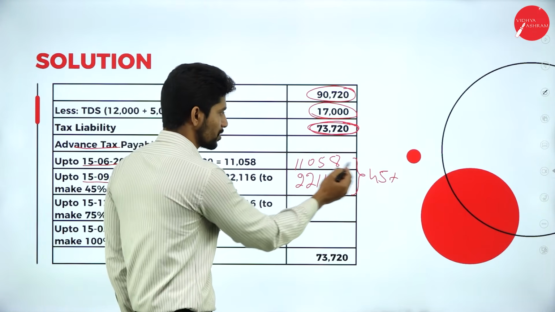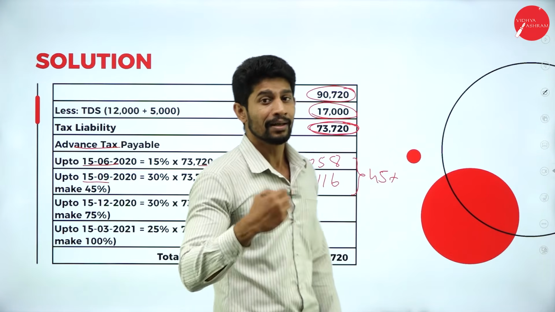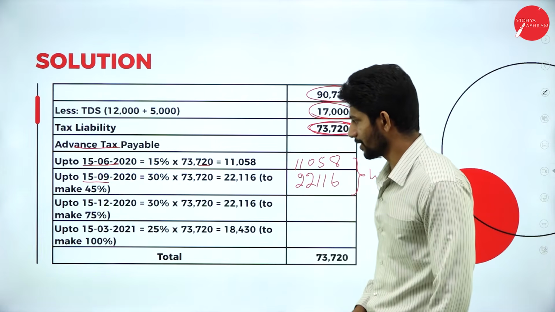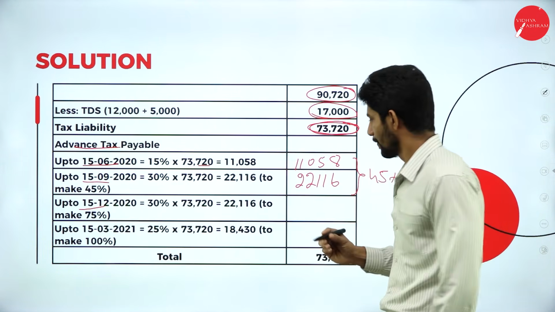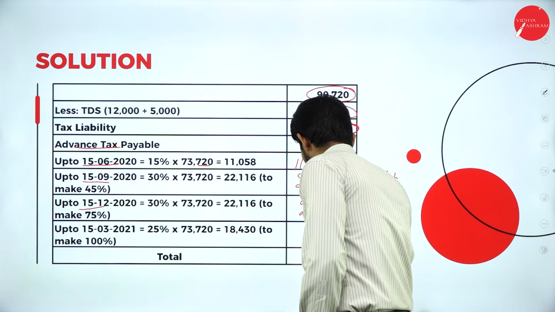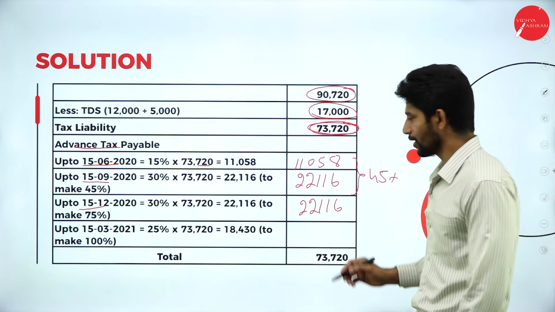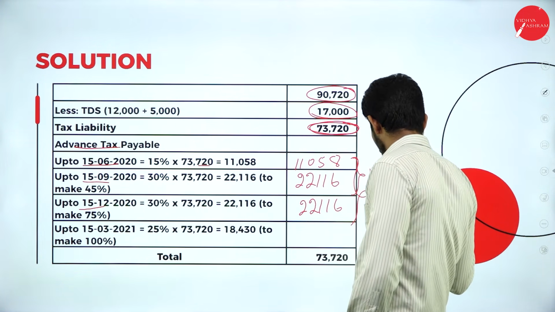The total of these two amount is supposed to be paid by the person. Next, third installment, that is on 15th December, is supposed to make again 30%. That is, again you will get the same amount, 22,116. So by the end of the third installment, is supposed to make 75% of payment.